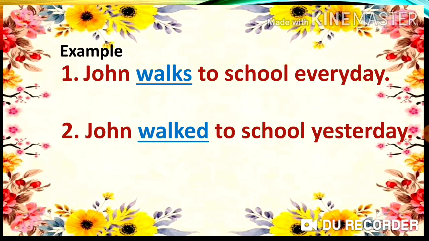Children, in the first sentence, the verb walks tells us that the action is taking place in the present moment. In the second sentence, the verb walked tells us that the action took place at a certain time in the past. So, the two forms of the verb, walks and walked, show two different times.